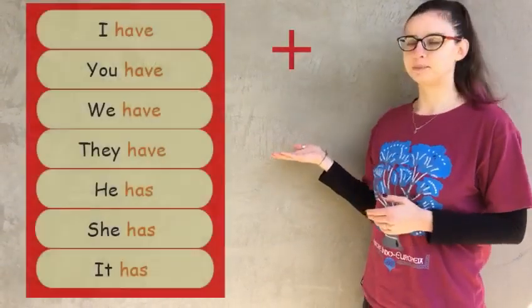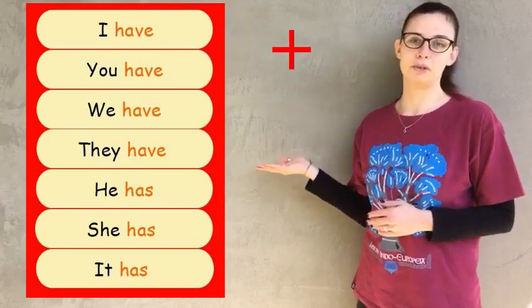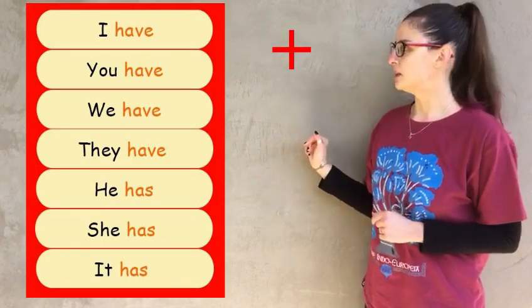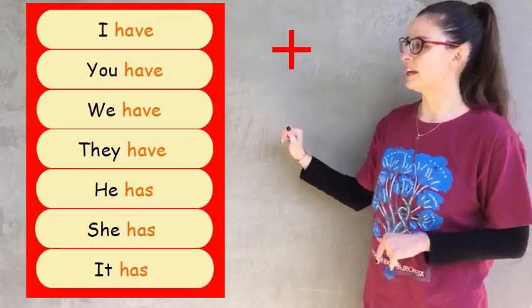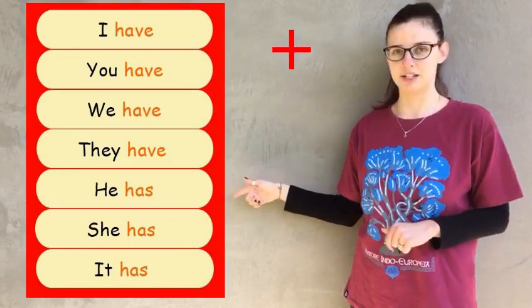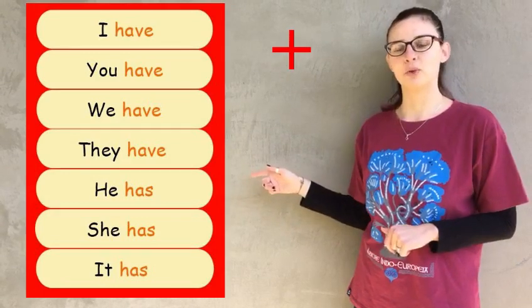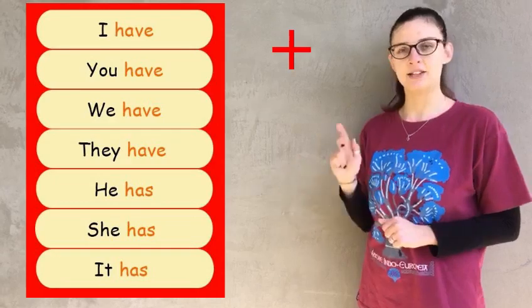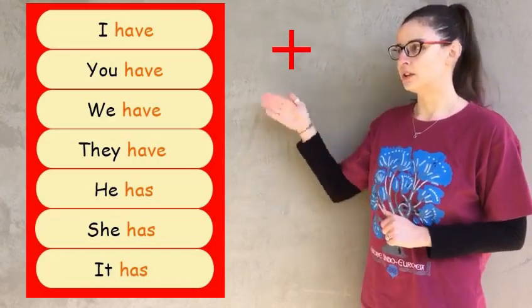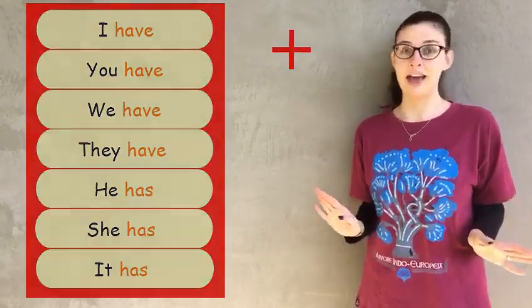Here is a table of affirmative conjugation. So as you can see, you have I have, you have, we have, they have, and then he, she, it. And the verb have will be conjugated as has. She has, he has, it has. For the rest of the persons, it will just stay have. So that's easy to remember.